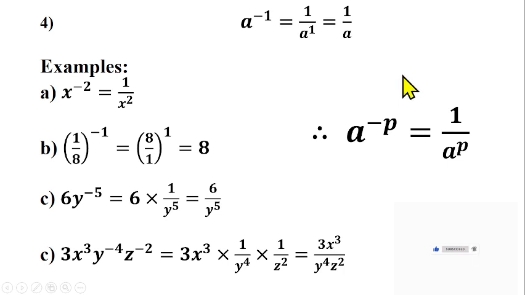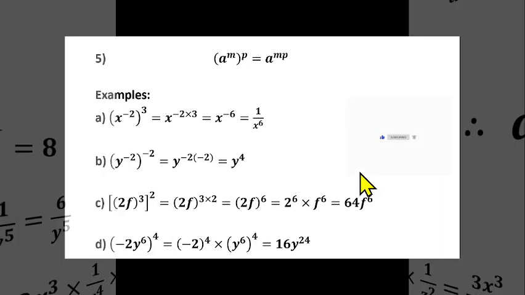If I have 2 raised to power minus 3, who can tell me the answer? That should give us 1 over 2 raised to power 3, and 2 raised to power 3 is 8. So we have 1 over 8 as the answer. This is talking about the inverse of a raised to power p, and so on, like 1 over y raised to power 5. Do we understand that law? Let's go to the next law.